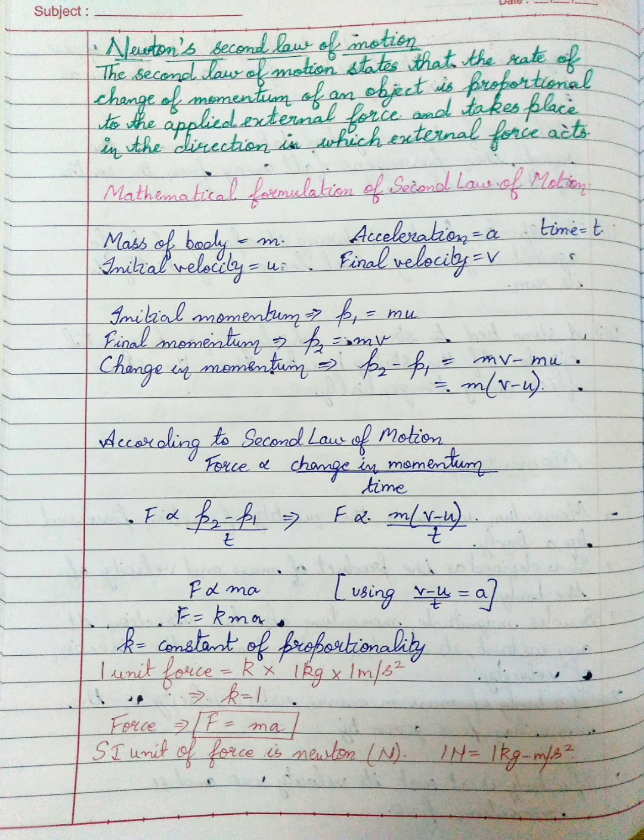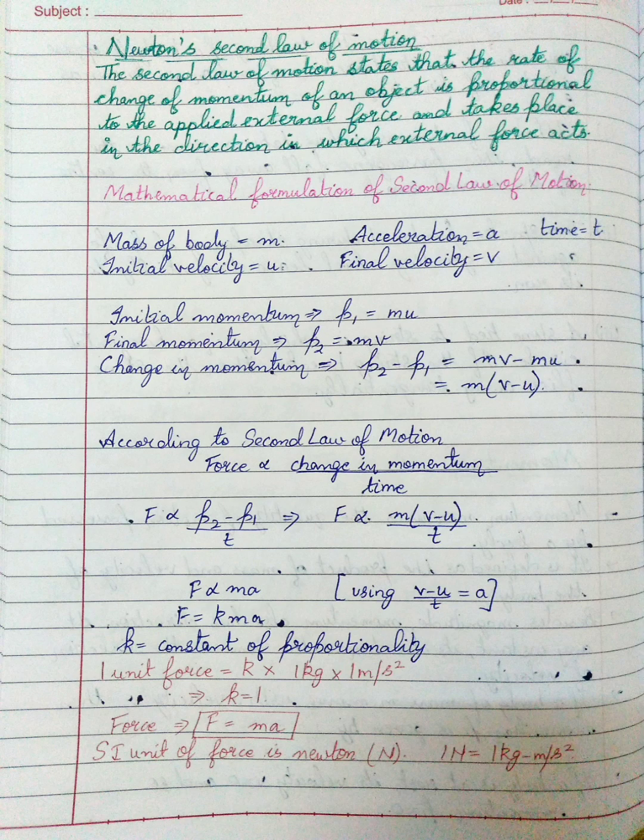Now according to the second law of motion, we have force is directly proportional to change in momentum per unit time. It means you can also say F is directly proportional to p2 minus p1 upon t. You can write this as F is proportional to m into v minus u upon t. Now in place of this v minus u upon t, you put a. a is acceleration. This has come from first equation of motion chapter. So you can write F is directly proportional to m into a because now we have replaced v minus u upon t by a. You will have F is equal to K into m into a.